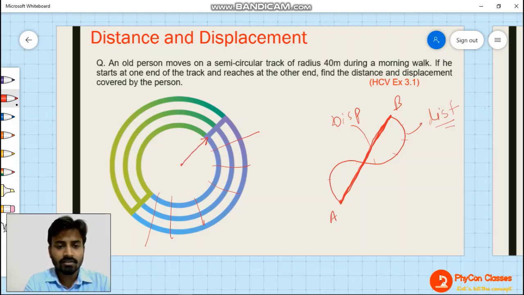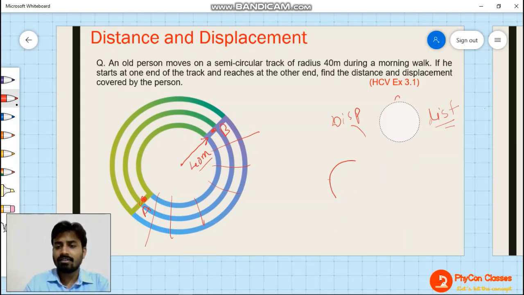During a morning walk, if he starts at one of its ends, let's suppose this end is A, and reaches the other end, which I am taking as B, find the distance and displacement covered by the person.